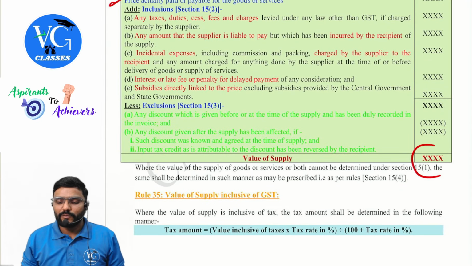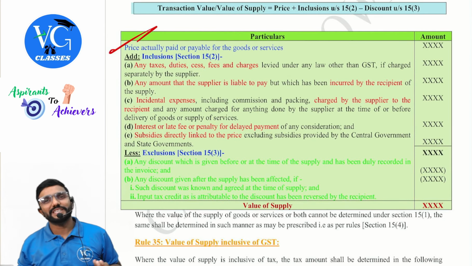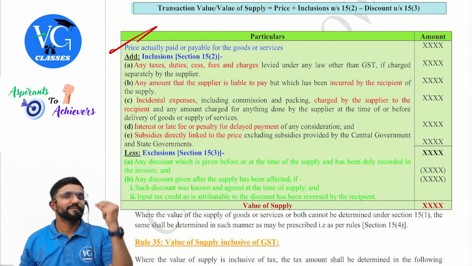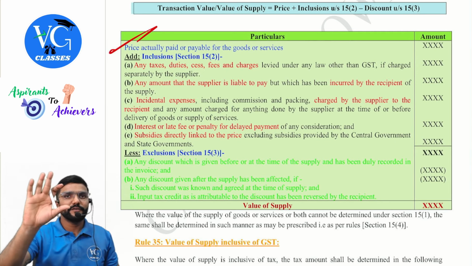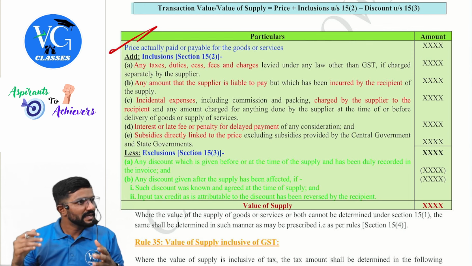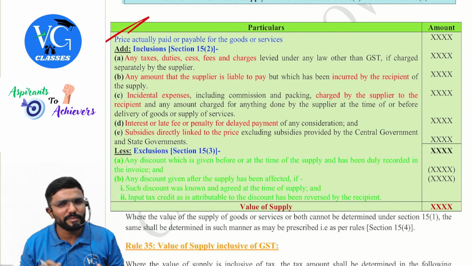Okay, so what do we get? Value of supply, guys. Now, try to remember only one section. Remember along with clauses. 15.1 price, 15.2 inclusion, 15.3 discount. Clear? Yes. Now listen. Easy to remember the clauses also. If possible, try to remember the clauses also.